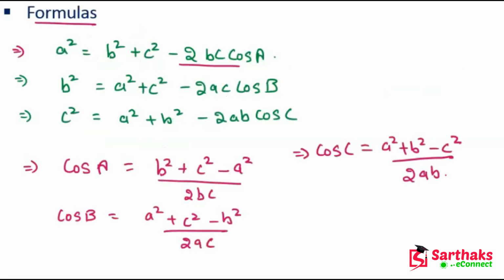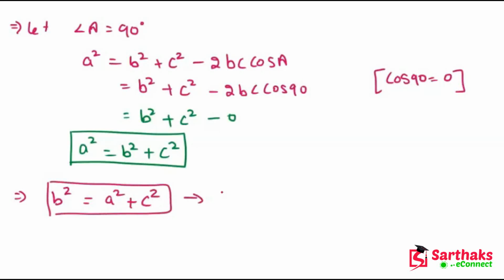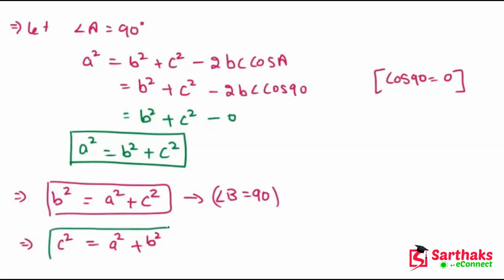If angle B is 90 degrees, then b square is equal to a square plus c square. And if angle C is 90 degrees, then c square is equal to a square plus b square.